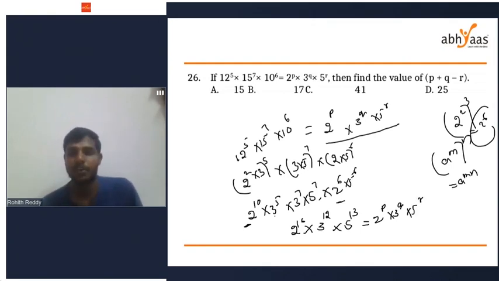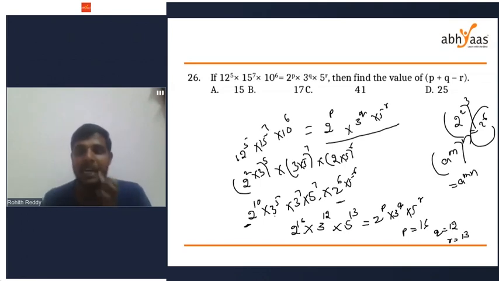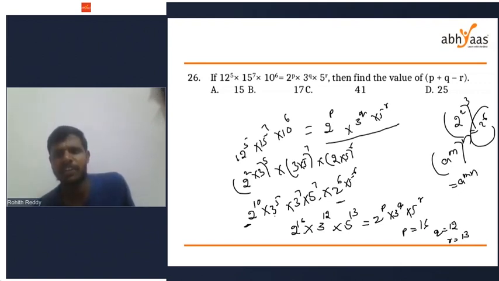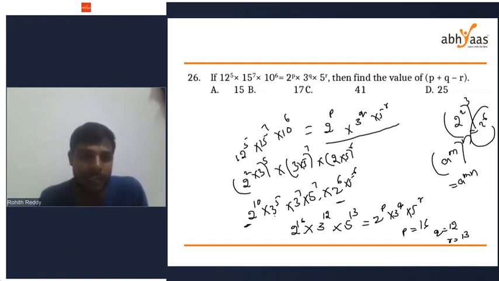Now, p equal to 16, q equal to 12, and r equal to 13. p plus q minus r. 16 plus 12, 28. 28 minus 13, 15 I'm getting.